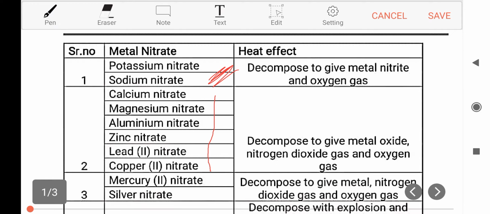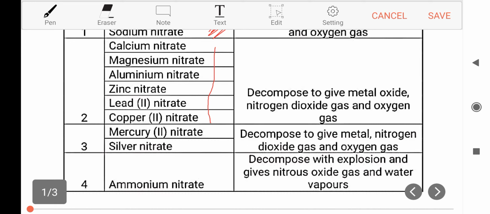The last group is ammonium nitrate. Actually, it is not a metal nitrate, but I have written ammonium nitrate here because it decomposes to give no solid residue. This was also one of the board questions: which nitrate on decomposition gives only gases? The answer is ammonium nitrate. It decomposes with explosion and gives nitrous oxide gas, N2O, and water vapor. So let's study these reactions for decomposition of nitrates.